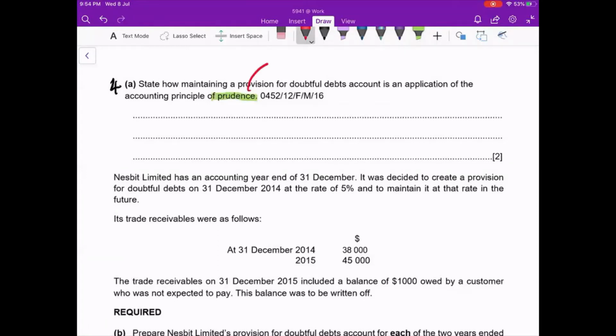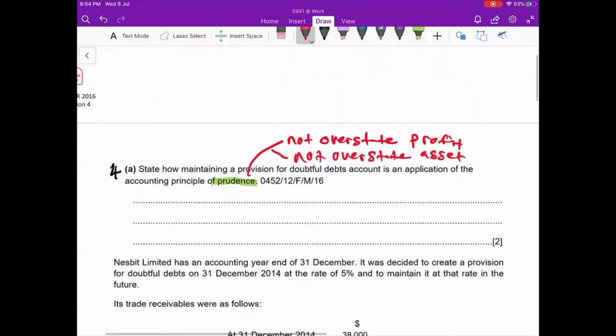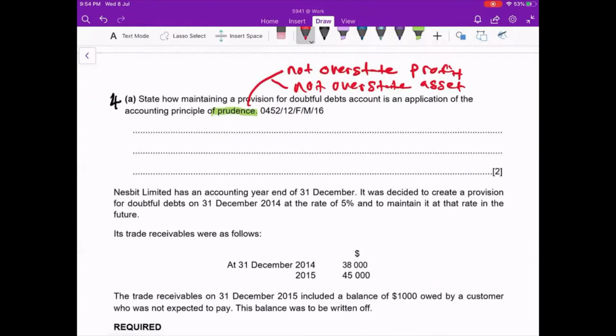Okay, prudence, actually mainly we focus on two. One is not overstate profit and not overstate asset. These are the two things we focus for the accounting principle of prudence. Okay, now we write the answer.